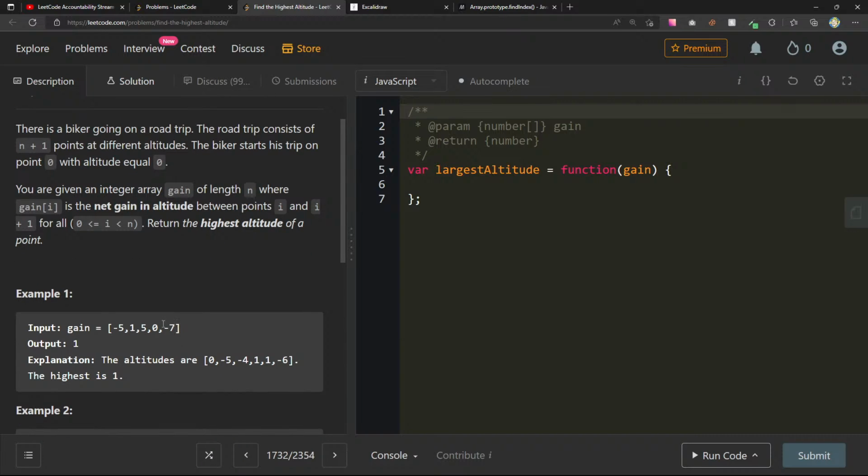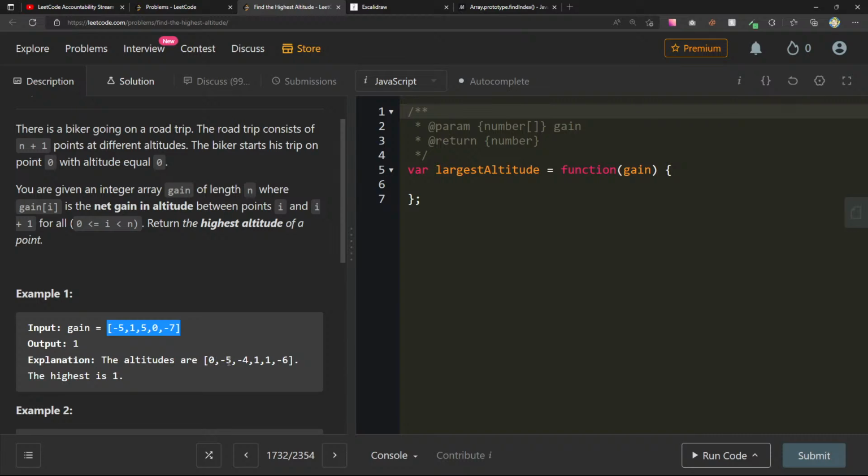So is it just trying to see, let's see here. Is this saying the biker's going on a road trip, the road consists of n+1 points. The biker starts his trip on point 0 with the altitude equal to 0. Okay, gain[i] is the net gain in altitude between points i and i+1. So this is how much he gained. Let's see if we can draw this out.